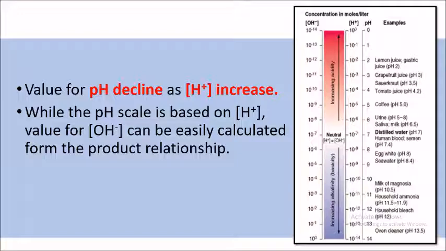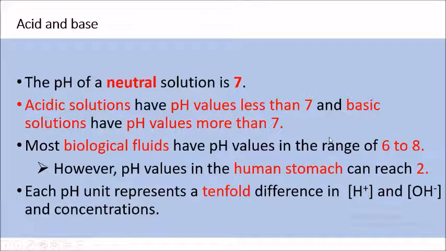So when the pH declines, the proton number actually increases. While the pH scale is based on the hydrogen ion concentration, the value of the hydroxide ion can be easily calculated from the product relationship. And as I mentioned earlier, neutral pH is about 7. For an acidic solution, the pH is less than 7.